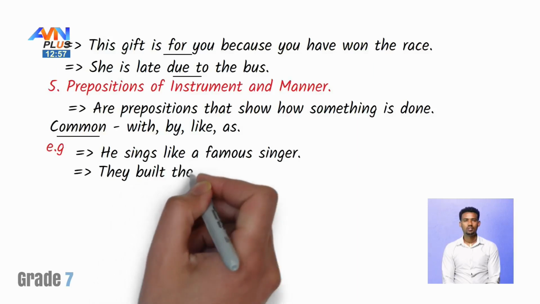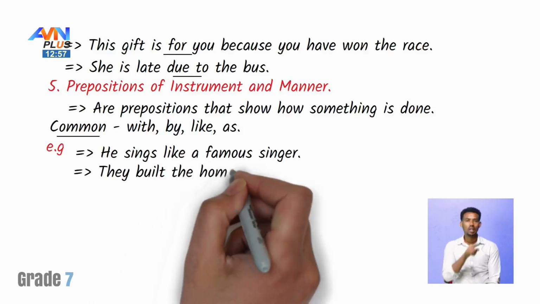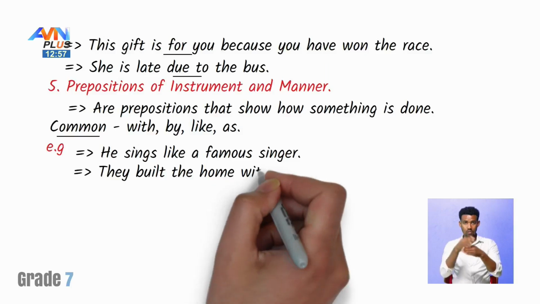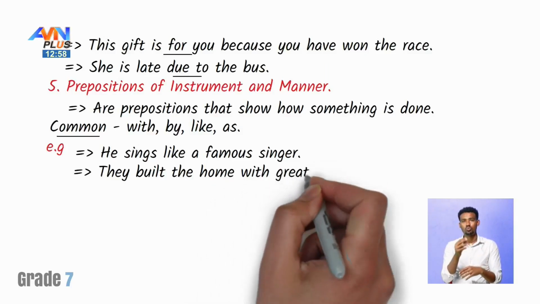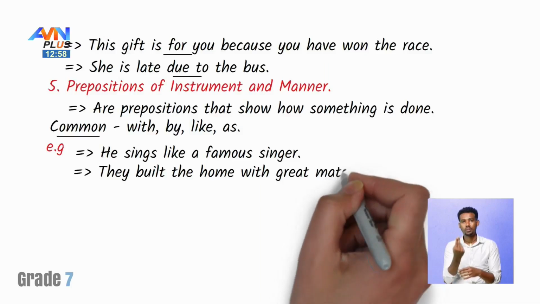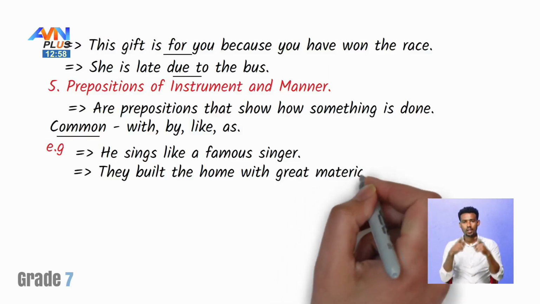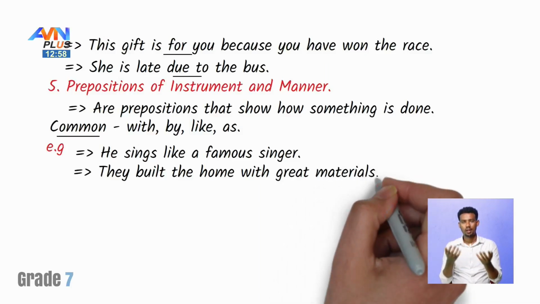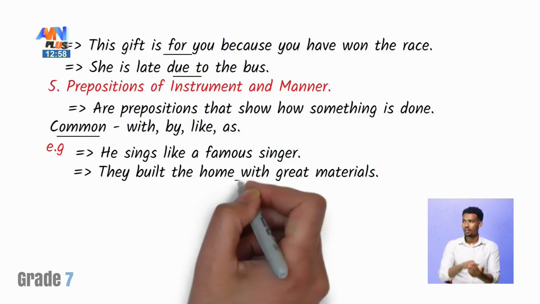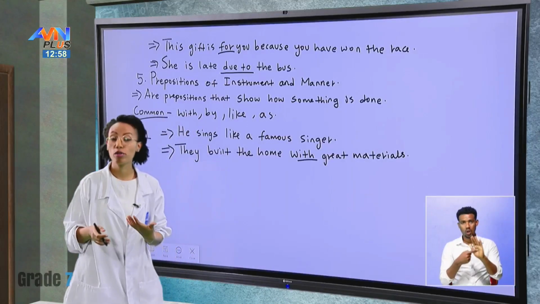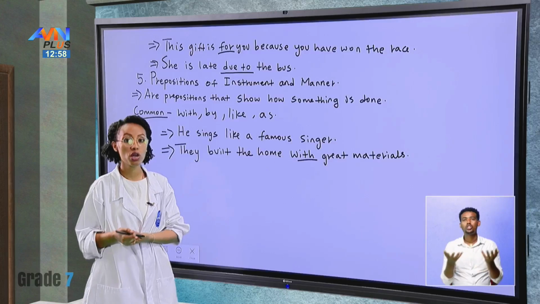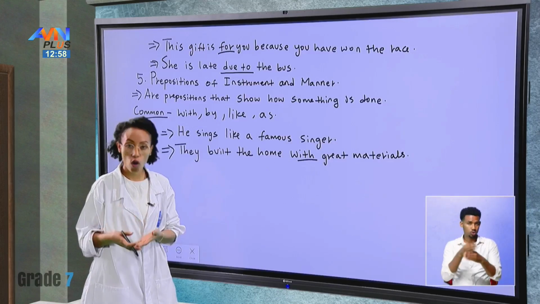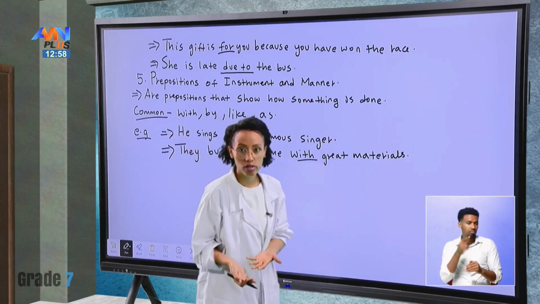They built the home with great materials. Again, so we're showing with, when we're saying with, we're talking about what? Instruments used to build that specific home or that specific building.